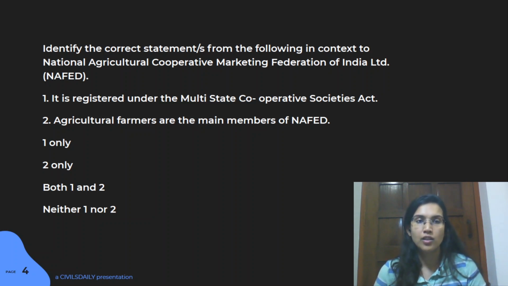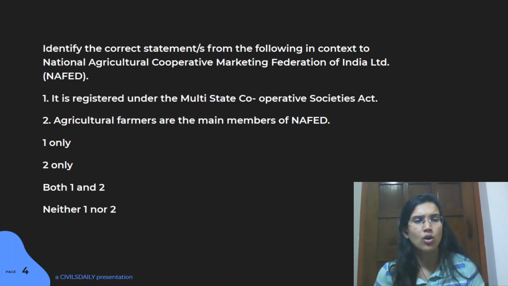In fact, this particular body is a statutory body which was established in 1958 under this Multi-State Cooperative Societies Act, and the majority of members in this body are farmers. They are responsible for the general working and the general policy of how this body works.